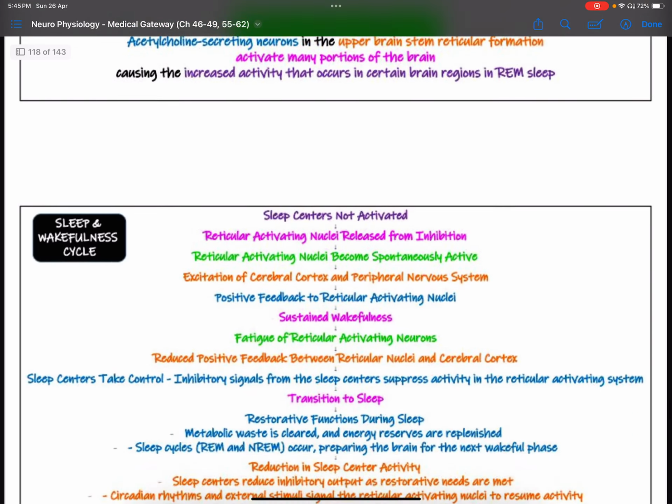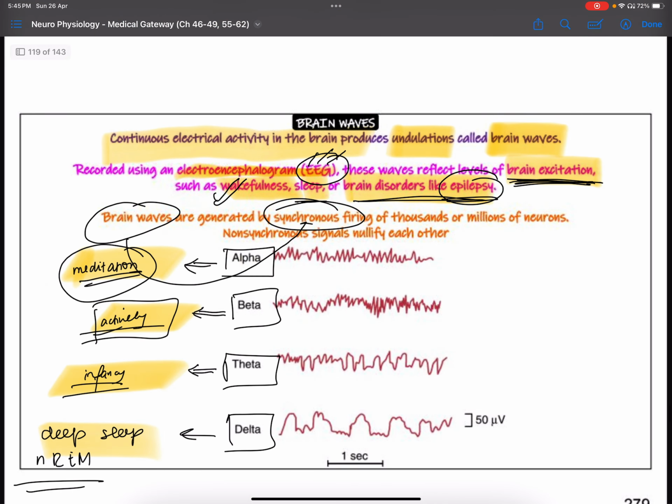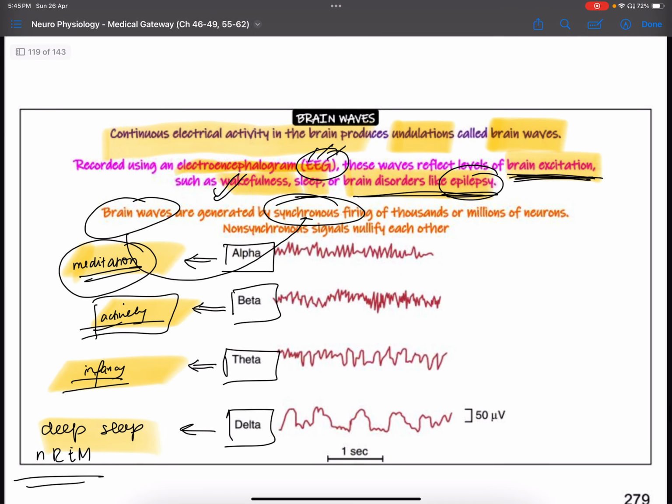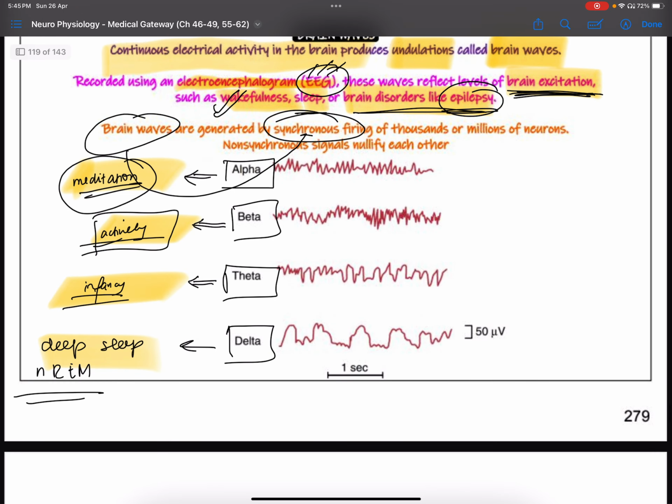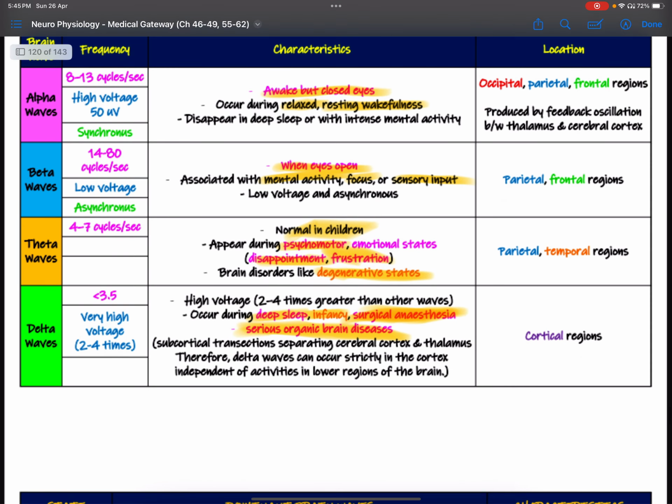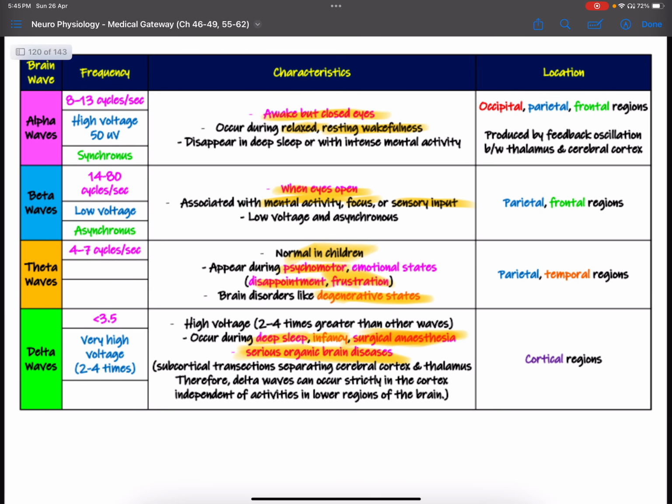Then I told you about the waves: alpha, beta, theta, and delta. The electroencephalogram can reflect the levels of brain excitation. It can tell about wakefulness, sleep, or brain disorders like epilepsy. Theta waves are normal in children. They appear during psychomotor and emotional states, disappointment, and frustration.